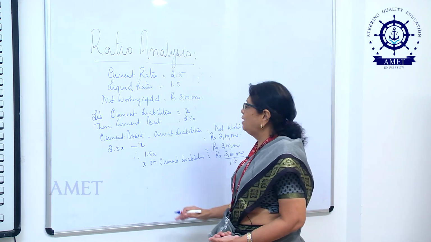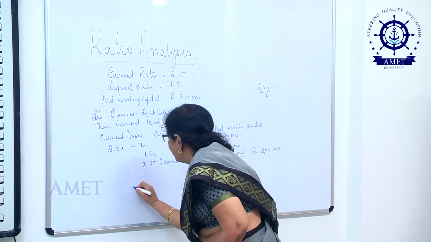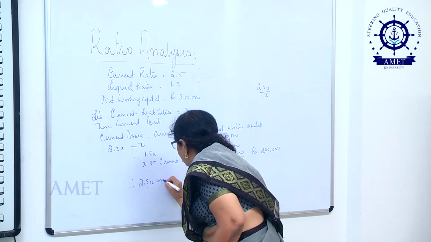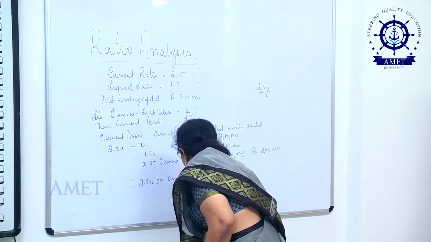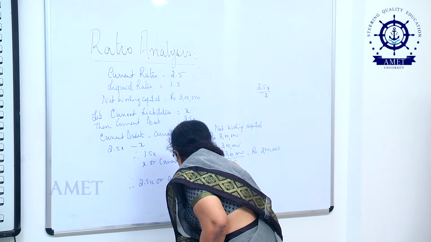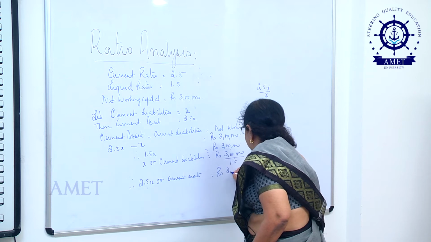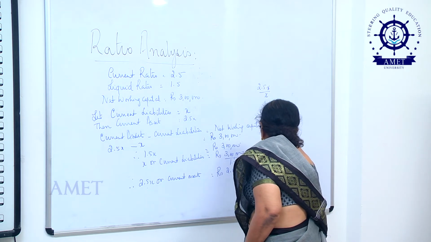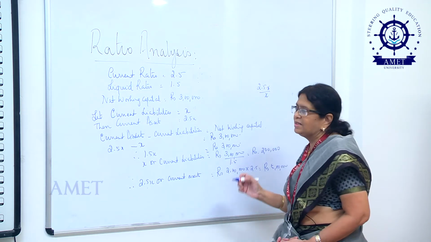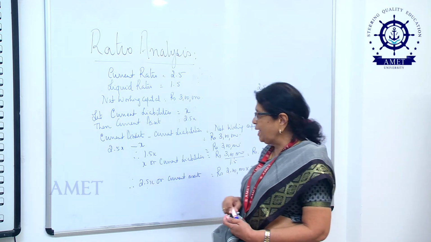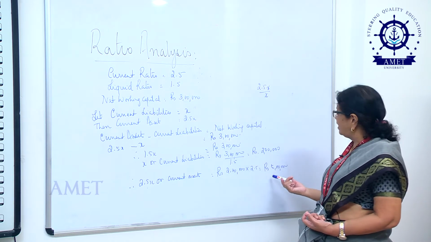Now, very easily I will be able to find out the value of my current assets. So, I will write, therefore, 2.5x, or current assets, will be equal to rupees 2 lakhs into 2.5. So, that will make it rupees 5 lakhs. So, very easily, with this little information, I have been able to find out the value of my current liabilities and the value of my current assets.